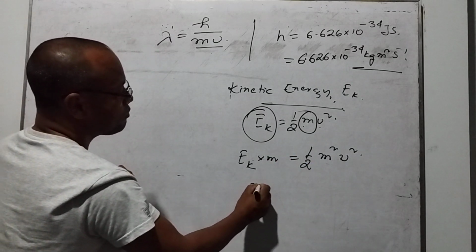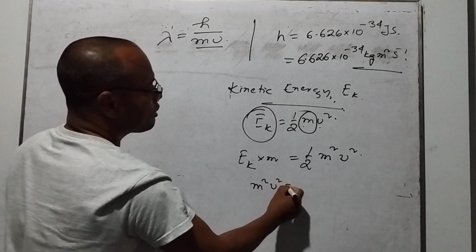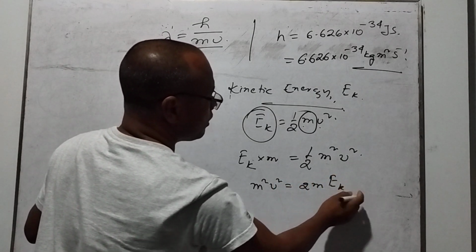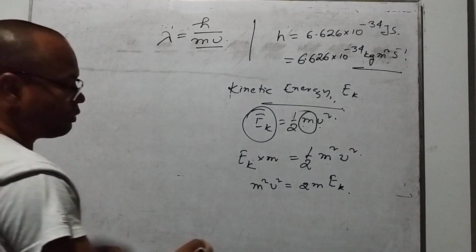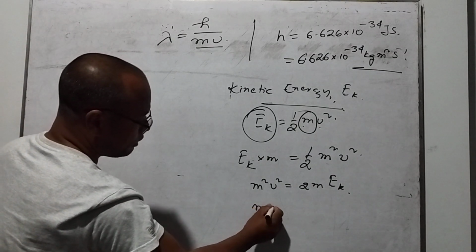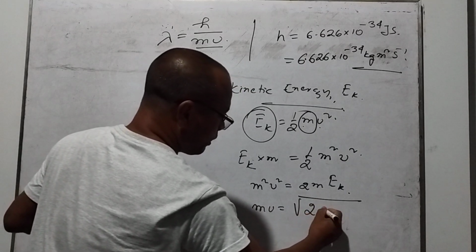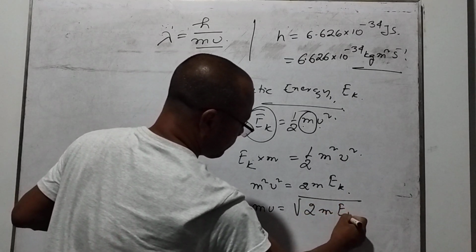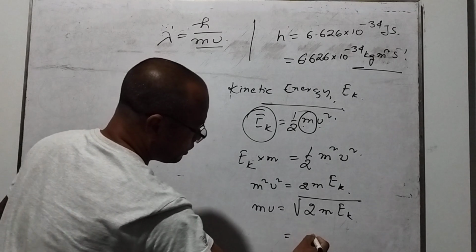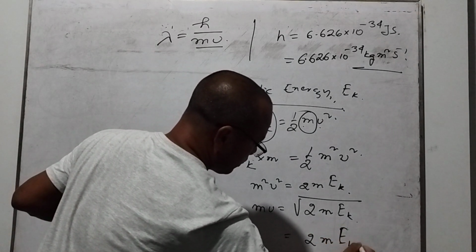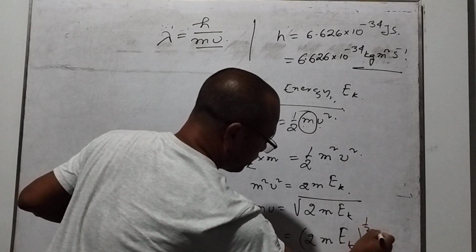That is m squared v squared is equal to 2 m E_k, that is our kinetic energy. Now I just find out mv is equal to root over 2 m E_k. So it can also be written as (2m E_k) whole bracket to the power of half.